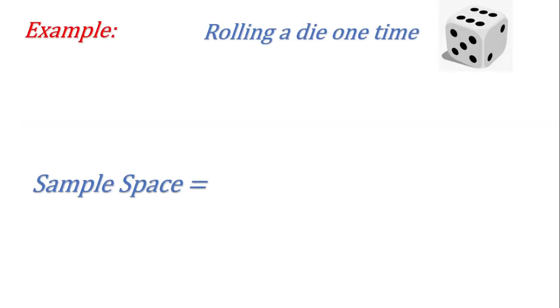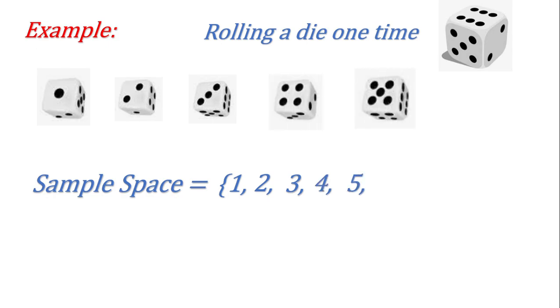Okay, now going further, we'll discuss rolling a die one time. A die means a small cubical box that we play with in various games. So if you roll a die, if you throw a die only one time, then we know it's very easy. We know that any one of the faces, either 1, 2, 3, 4, 5 or 6, will appear on the surface. So maybe 1 appears, maybe 2 will appear, maybe 3, 4, 5 or 6 will appear on the die. How many elements do we see here in the sample space? 6 elements. When do we see the 6 elements? When we throw a die only one time.